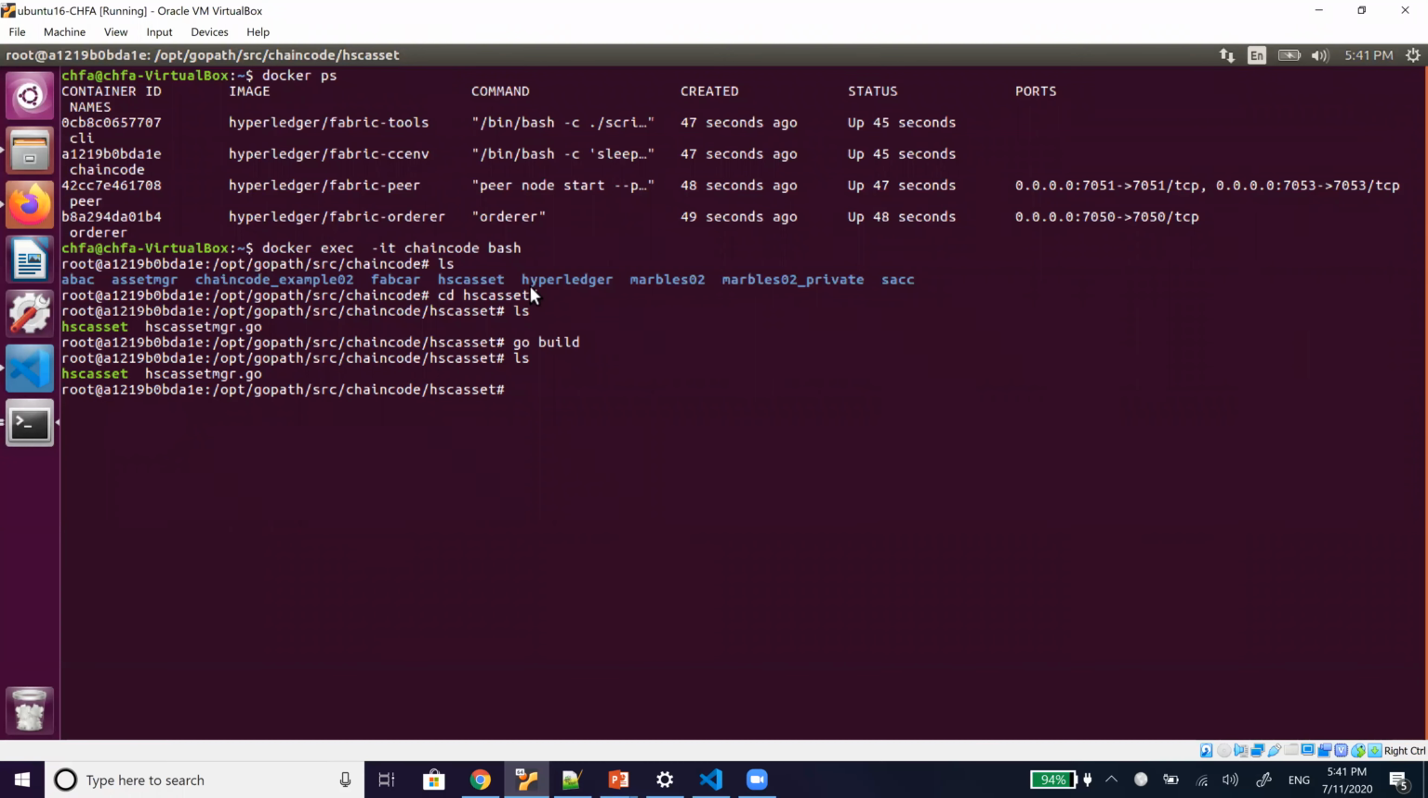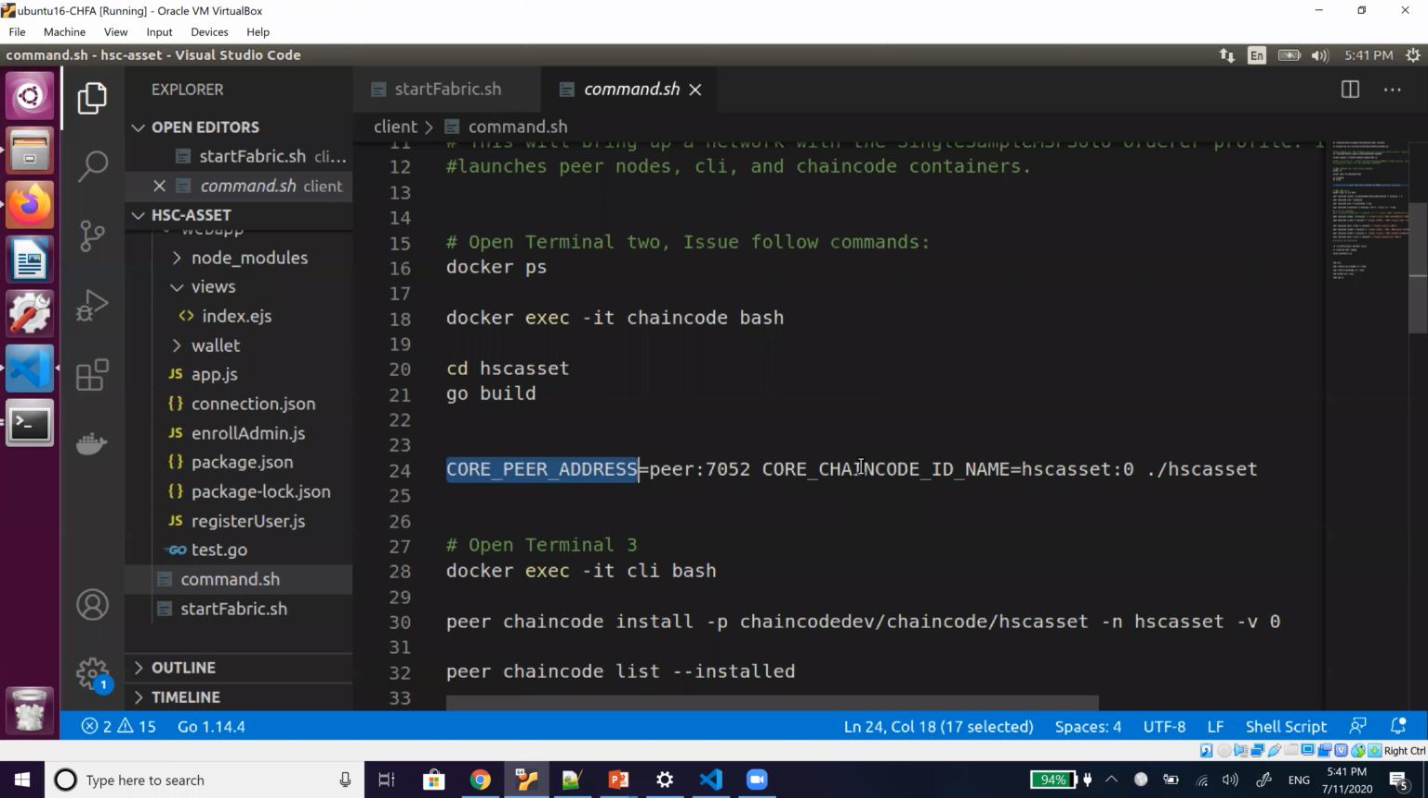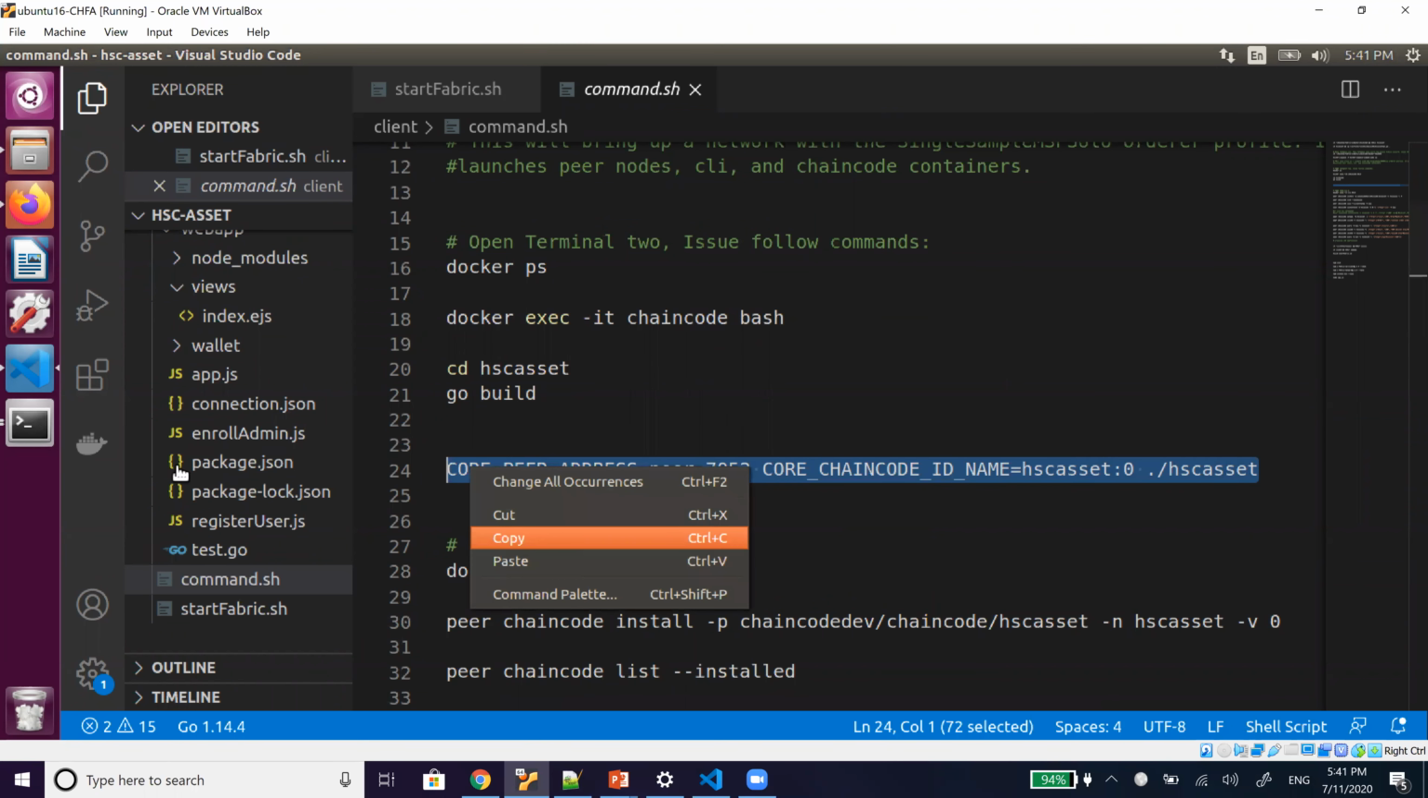The next step is defining the name of the peer, and we will give the peer address. Here it is; for this sample, we have these. Then I will give the ID of my chain code, which is HSC asset, or whatever name you want. Here is the version. Then I will give the folder name, so where is the path?